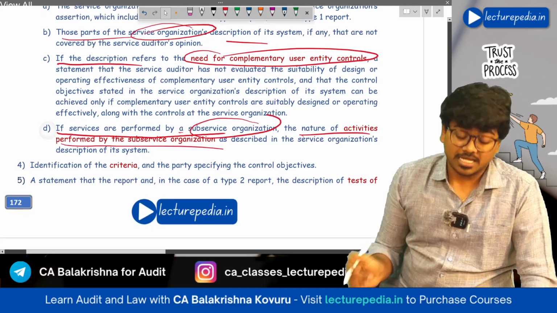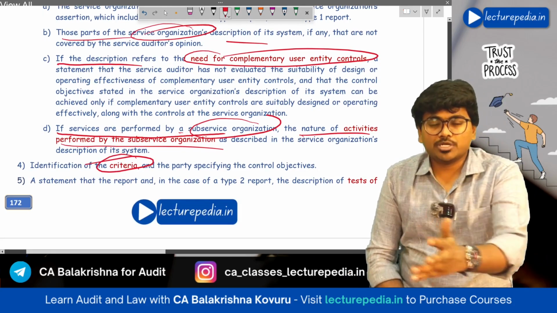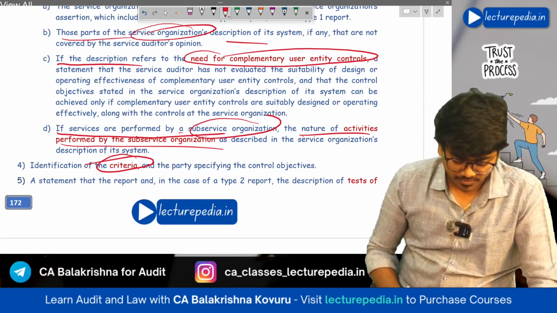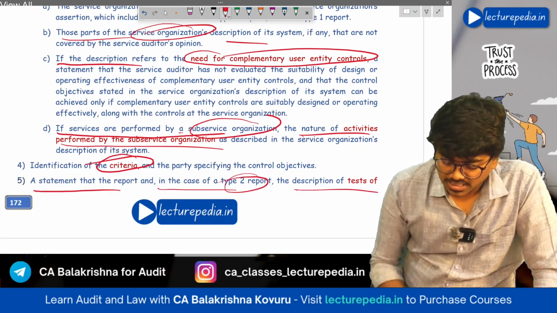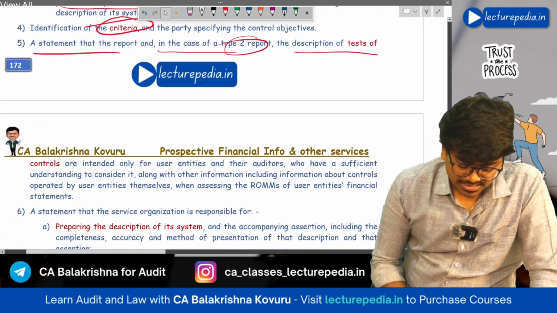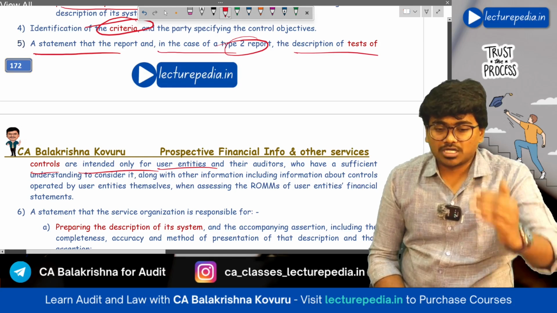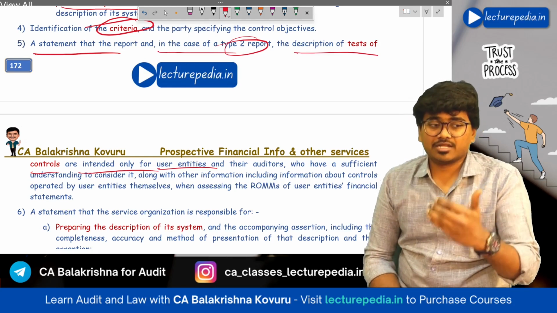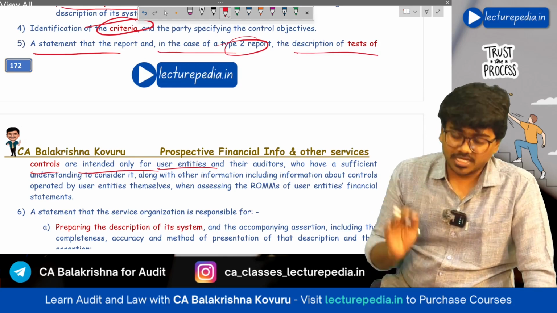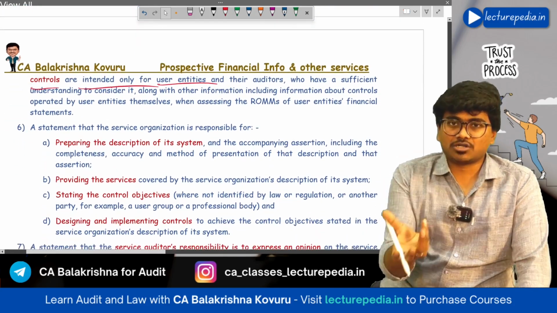You need to identify. Next, identification of criteria. Criteria means frameworks like COBIT, COSO, ISO. Okay, all these frameworks. Next, a statement that the report, and in case of a type 2 report, the description of tests of controls, are intended only for user entities. Okay, whatever tests of controls I have performed are relevant only for user entities, not for any other person. That is in fact the restriction of the report.